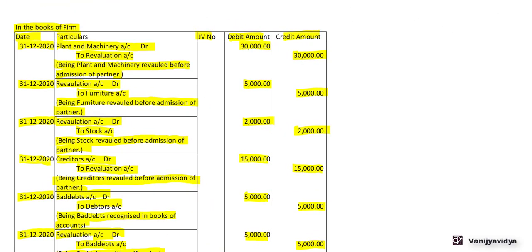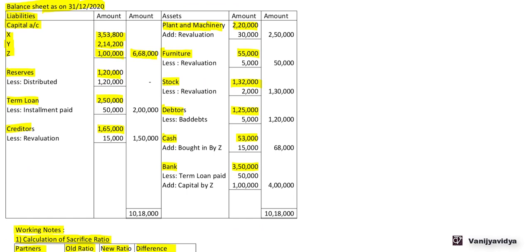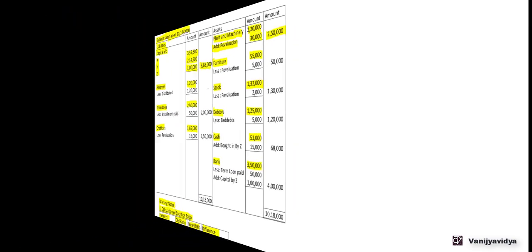First journal entry, plant and machinery account debit to revaluation account 30,000. So plant and machinery account has been debited by 30,000. So there is an increase in the balance of plant and machinery. So in our balance sheet, we will add this 30,000. Plant and machinery, add 30,000. So that comes to 2,50,000.